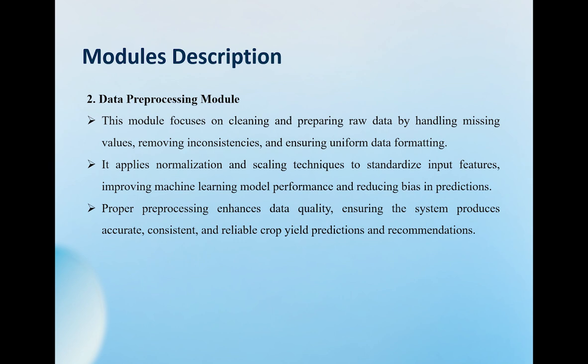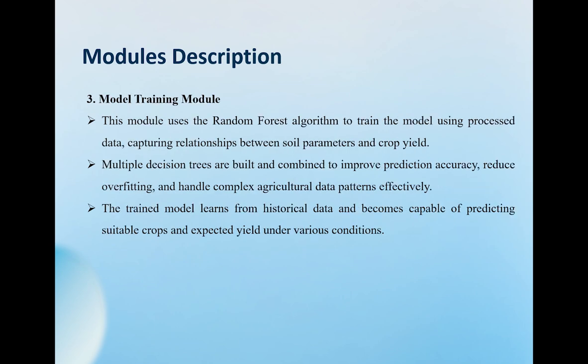Our second module is the data pre-processing module. This module focuses on cleaning and preparing the raw data, handling missing values, removing inconsistencies, and ensuring uniform formatting throughout the dataset. It applies normalization and scaling techniques to standardize input features, which significantly improves the machine learning model's performance and reduces prediction bias.